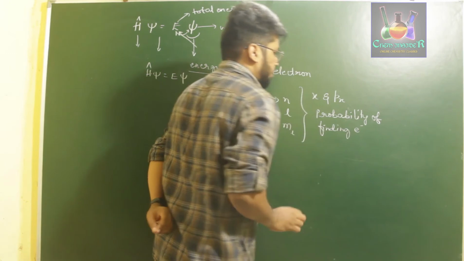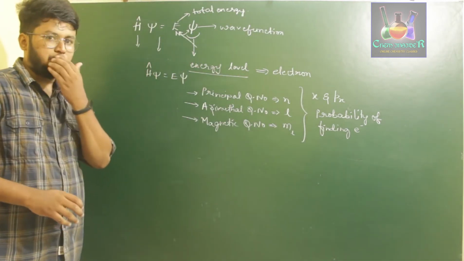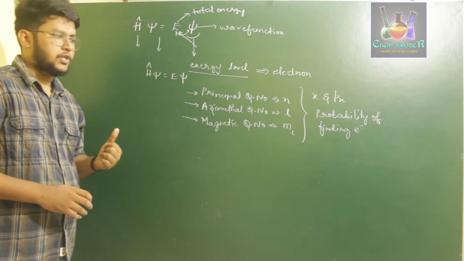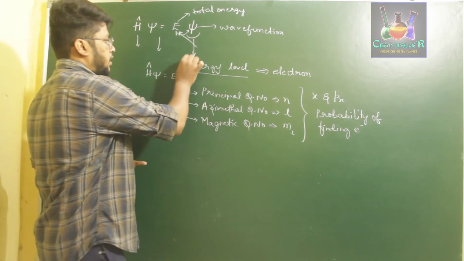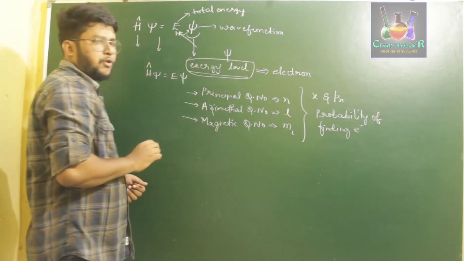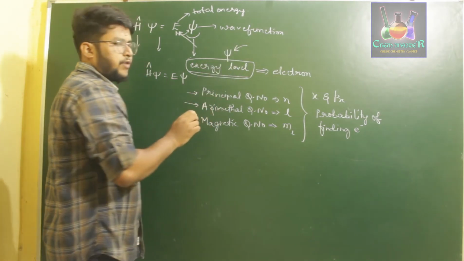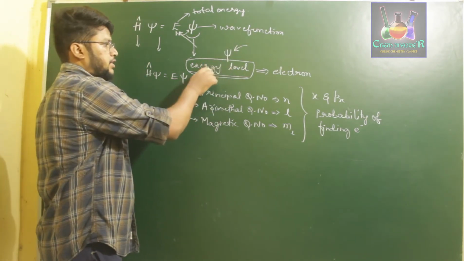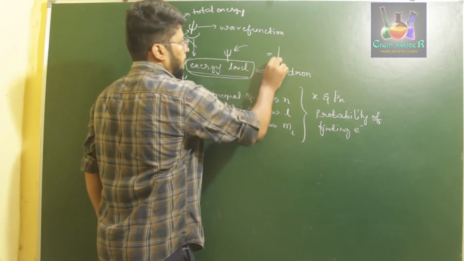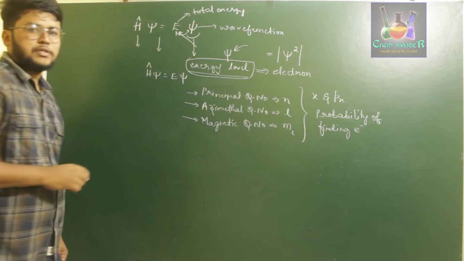So as we know, it is very hard to determine the exact position. Now we can just guess the probability of finding an electron in a given wave function. So if you consider the energy level of an electron, which is denoted by the symbol psi, then the probability of finding the electron in this wave function energy level is equal to the magnitude of psi square.